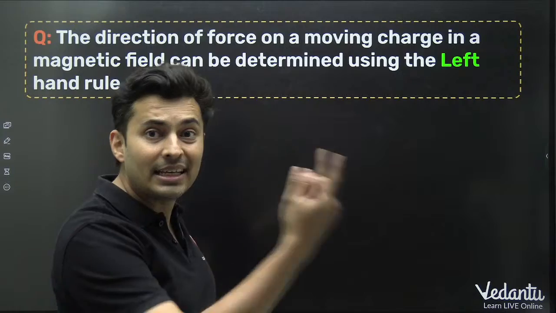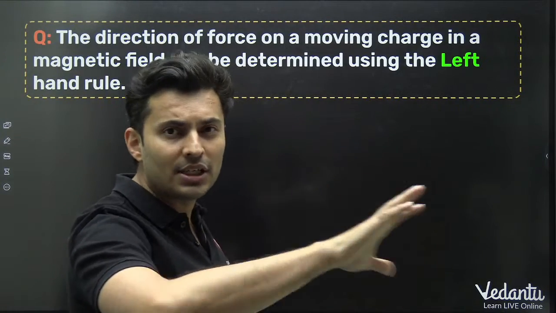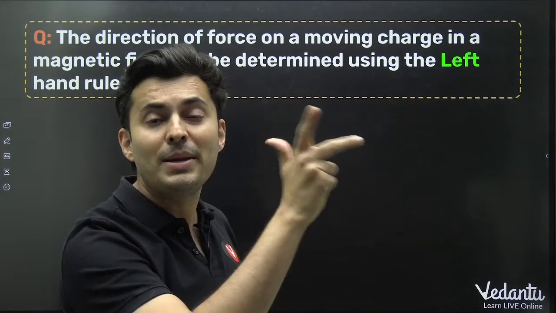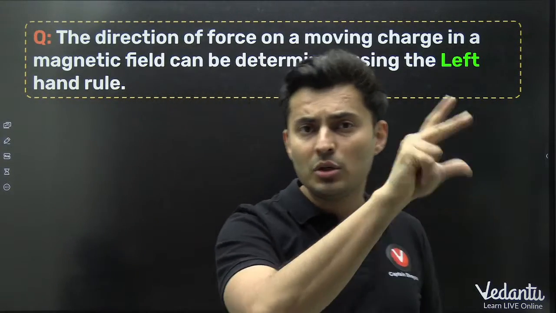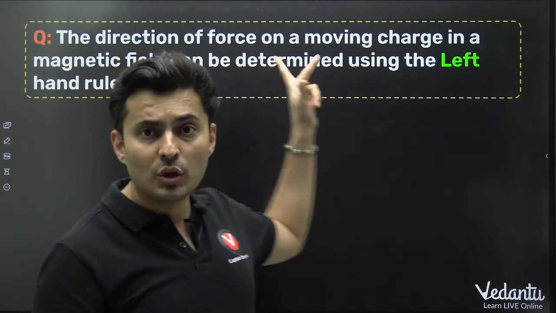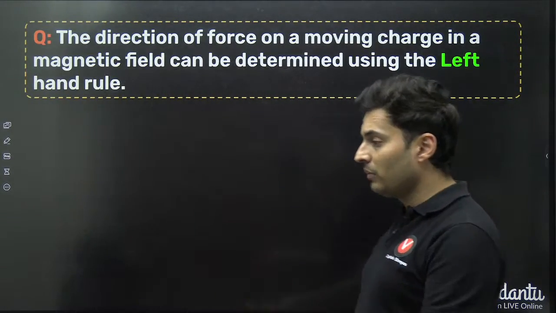And when you have to find the EMF induced in a conductor which is moving in a magnetic field, you use the Fleming's right hand rule for BLV. So for BLV, you use the right hand rule. For ILB, QVB, you use the left hand rule. Okay, so two different rules.